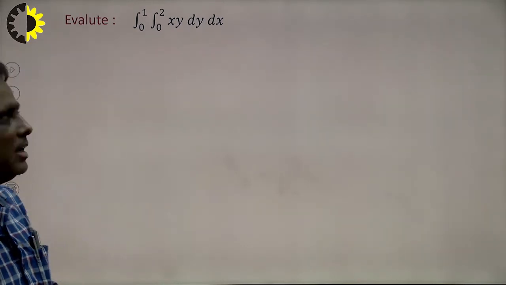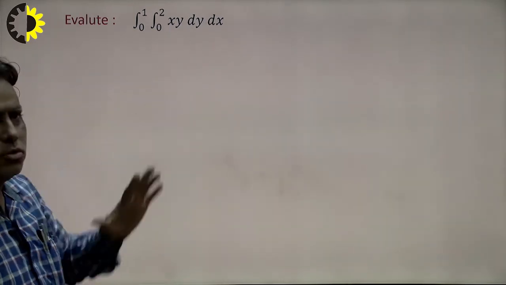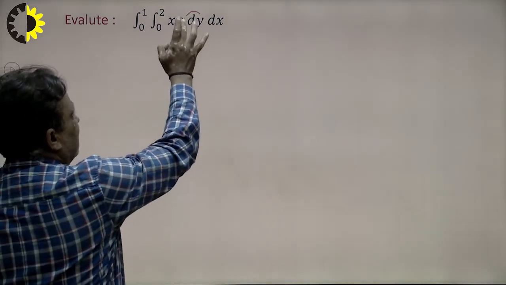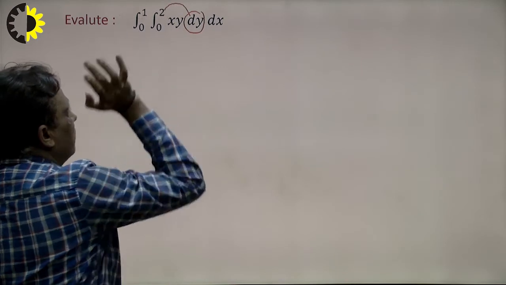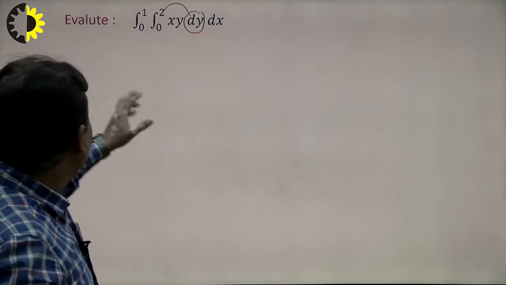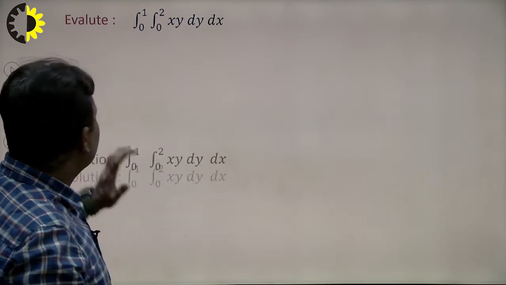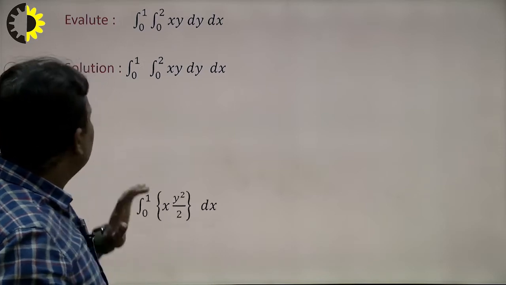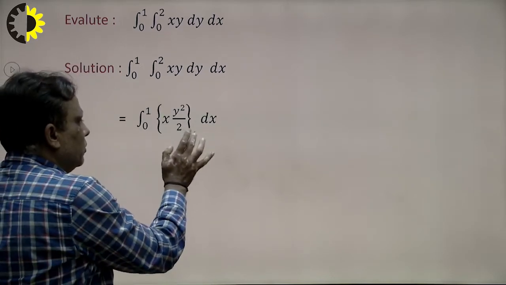Evaluate the value of this integral, 0 to 1 and 0 to 2. The question is which will be the limit of y. So first of all, write dy here, and this will be the limit of y. First we integrate with respect to y. What will be the integral of y here? It is y square by 2, and the limit of y is 0 to 2 here.